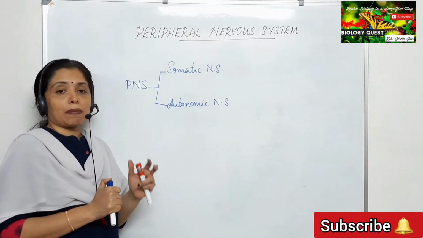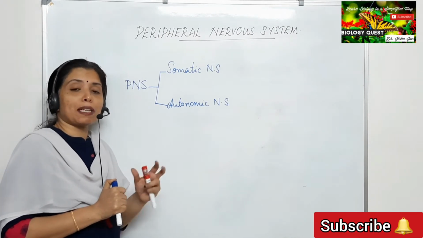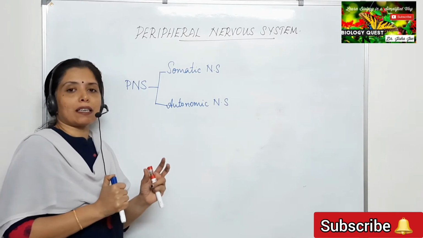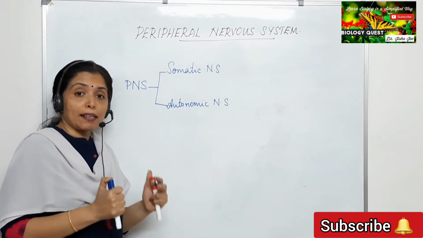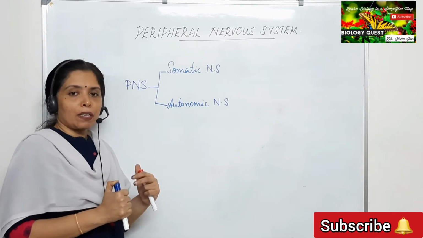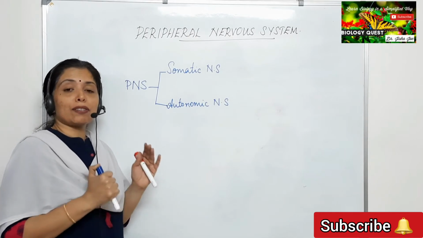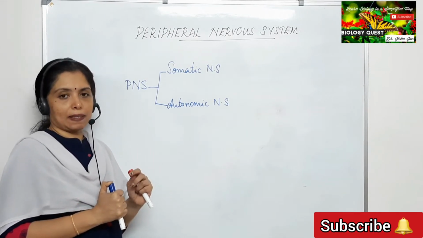Somatic nervous system conveys impulses to our skeletal muscles. What is the peculiarity of skeletal muscles? Skeletal muscles are voluntary muscles. What is meant by voluntary muscles? Muscles which are under our control. So, somatic nervous system conveys impulses to our voluntary muscles or skeletal muscles.